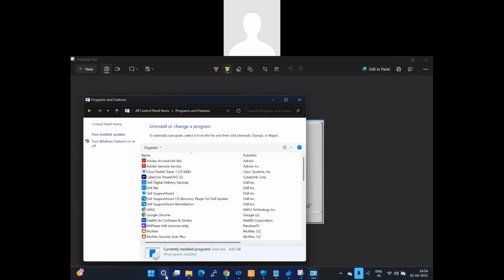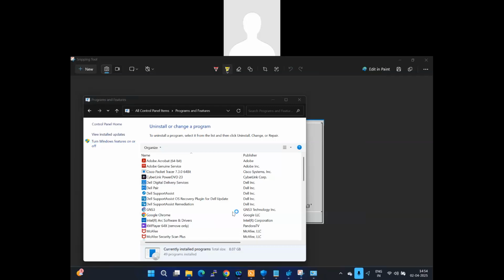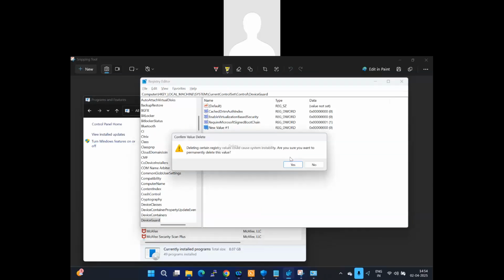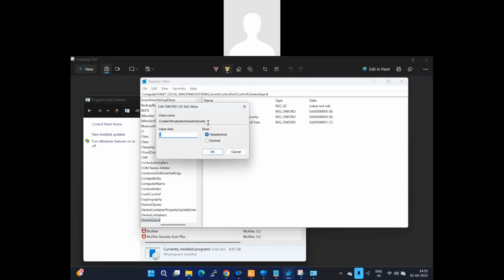And second, go to Registry editor, and you need to turn off virtualization based security one more time. Just follow the path. Go to computer, HKEY local machine, system, current control set, and control device guard. Once you are in device guard, create a new DWORD 32-bit value. Make the value as 0 and put the name as enable virtualization based security. Make the value as 0.